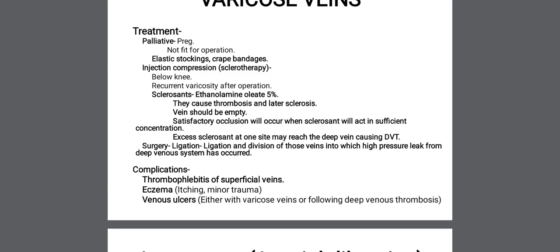Because of itching, the patient scratches over the varicose veins, and eczema may form. If the patient again scratches over that eczema, then there will be ulceration on those varicose veins, and that condition is called varicose ulcers or venous ulcers.